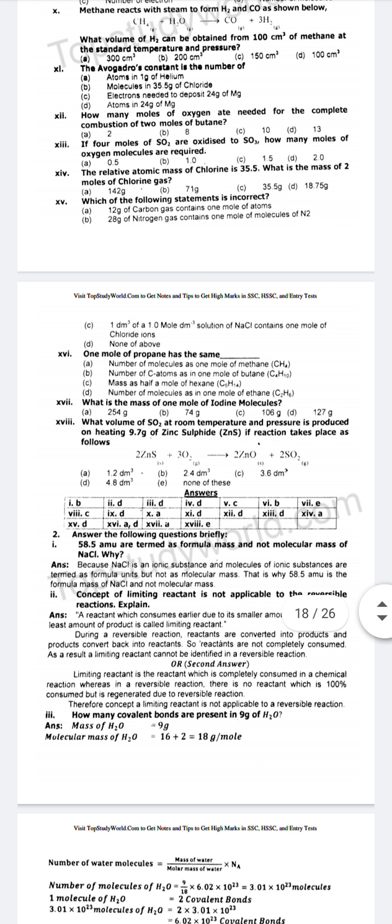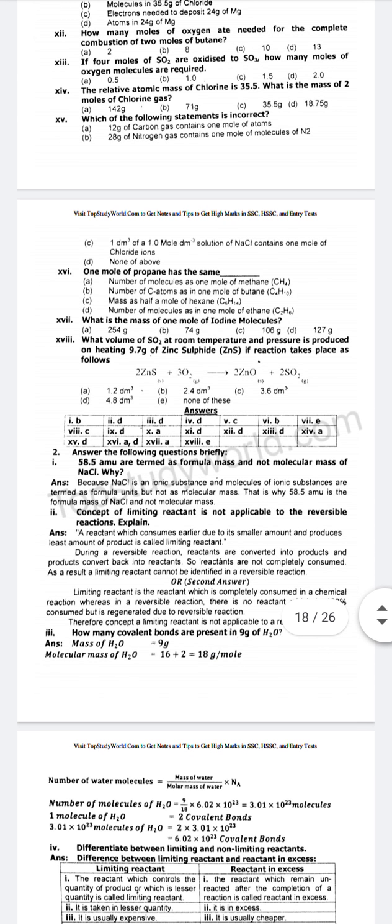Friends, after this we will do question number 2, which is: answer the following questions briefly. Question number 1. 58.5 AMU are termed as formula mass and not molecular mass of NaCl. Why? Answer: because NaCl is an ionic substance and molecules of ionic substance are termed as formula units but not as molecular mass. That is why 58.5 AMU is the formula mass of NaCl and not molecular mass.